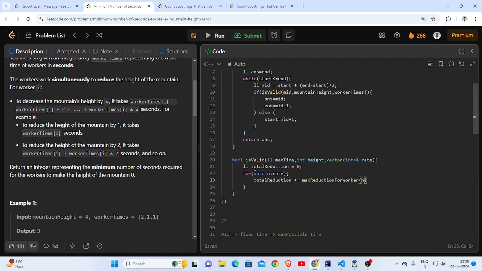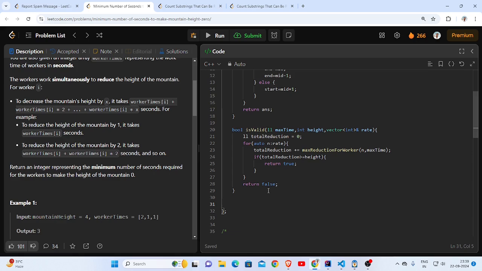At this point I'll pass n, I will pass max time, and that's it. If at any point in this iteration total reduction gets greater than the height, in that case return true itself here, because anything further will even increase the height further, which I don't even care now since it's a valid case. Otherwise return false. Fine.